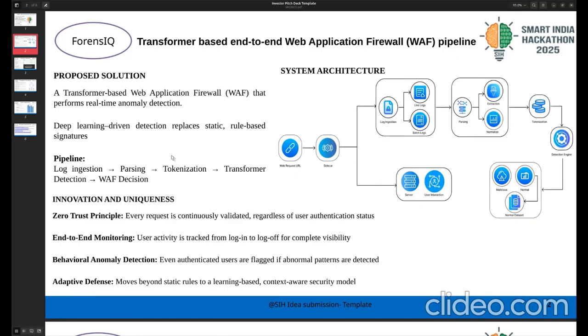So our innovation is the zero trust principle, where everyone who tries to get through the firewall is verified by the system. It has end-to-end monitoring, behavior anomaly detection, which monitors the behavior of the user, and adaptive defense. The machine learning does not need any predefined rules. It adapts itself from the previous data or the real-time data which it gets.